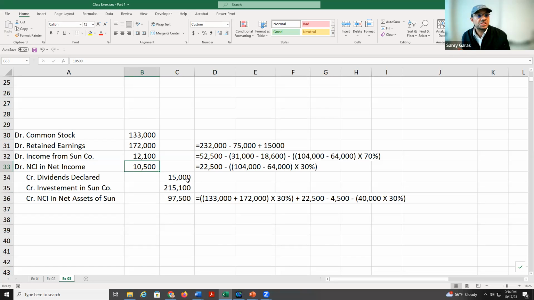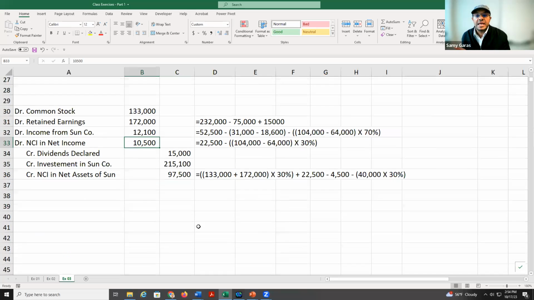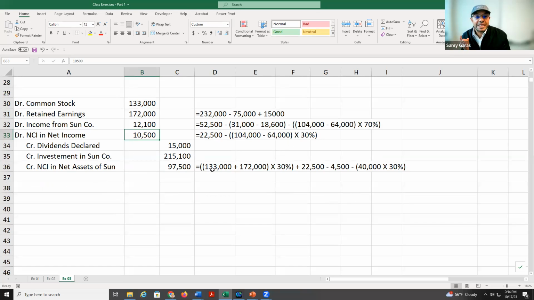The dividends is given, which is 15,000. The investment is given, which is here 215,100. And then the NCI, we get the total amount of common stock and retained earnings, and we multiply by 30%. And then we add the portion of the net income to the NCI, and then we subtract the portion of the dividends, which is 15,000 times 30%, and the 104 minus 64 times 30%. When we subtract the last two from the amount, we get NCI 97,500.